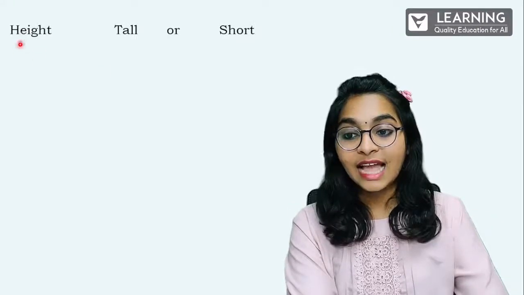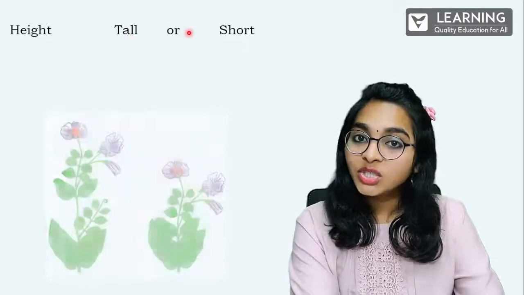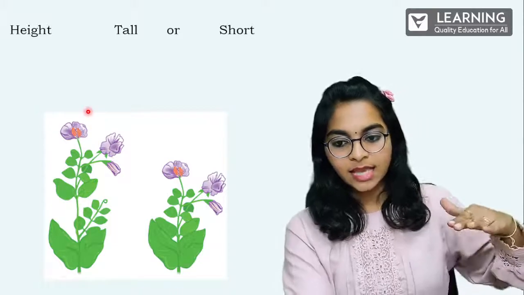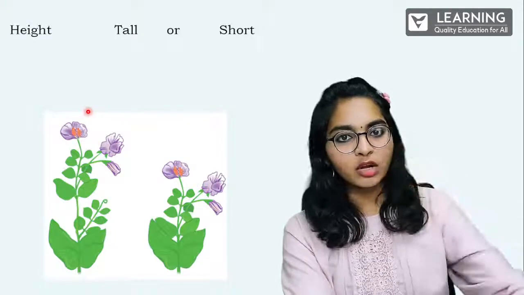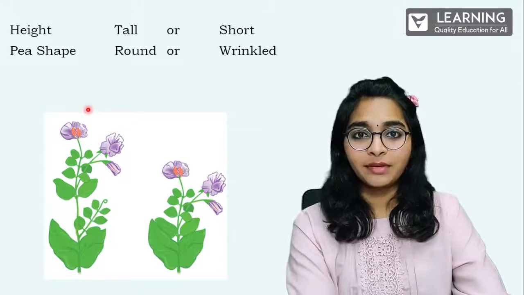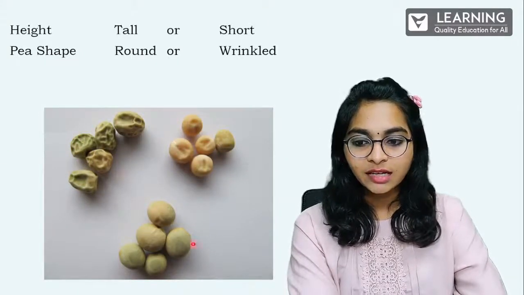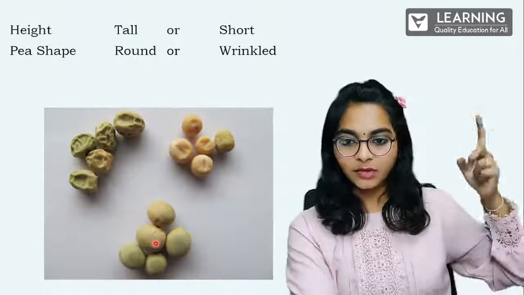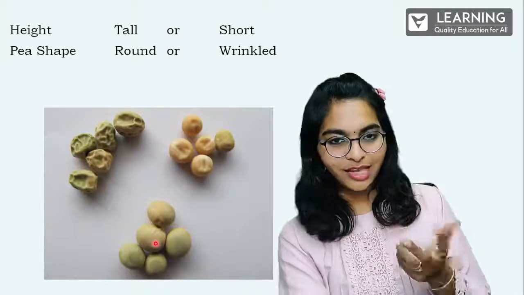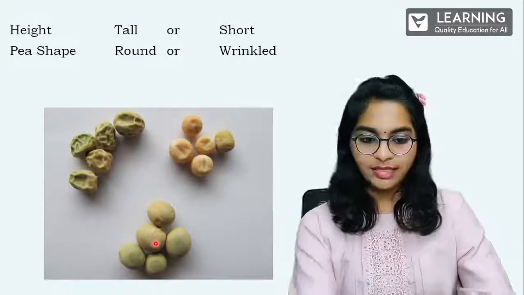First character is height. Pea plants can either be tall or short. See, they can be taller to some extent, to some height. And they can be dwarf, very, very small, short pea plants. Number 2, pea shape. Say round peas you would have seen. You would have also seen wrinkled peas, right? Perfect round peas, like in my background in my previous slide. Usually we prefer those peas because they are good looking and tasty also. Wrinkled peas are also there in the market. So that is the difference between them.